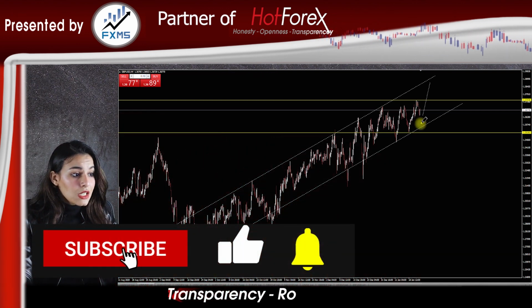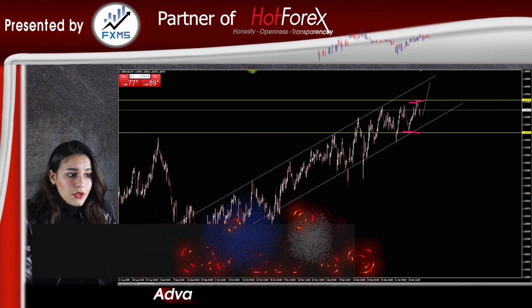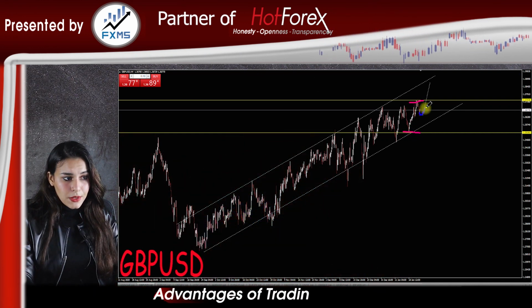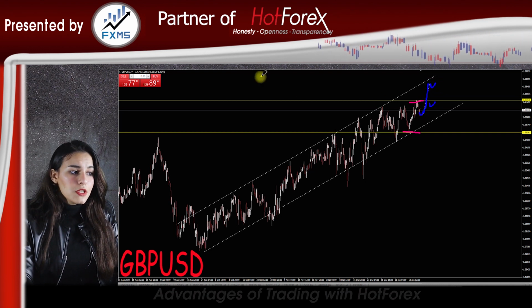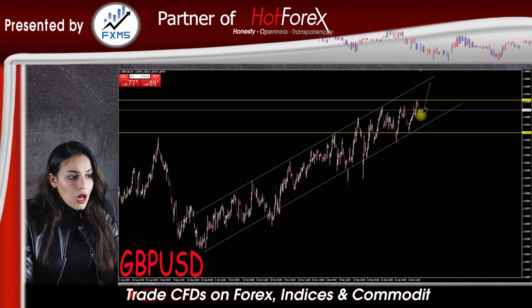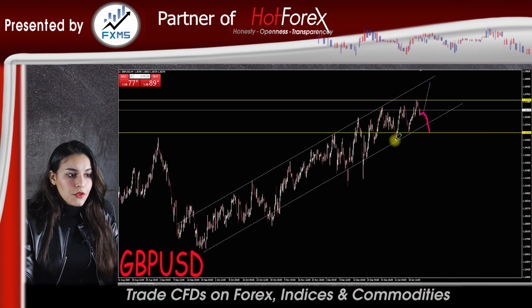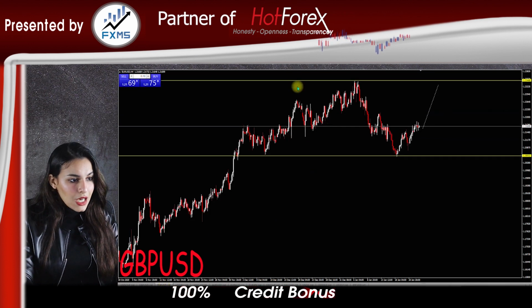Then we have pound dollar. Pound dollar is trading in an upward channel. Recent resistance 1.3743 and recent support 1.3522. Our preferred scenario is risk on mood, where possibly pound dollar moves up towards 1.3743. Alternative scenario: risk off mood, where possibly pound dollar moves down towards